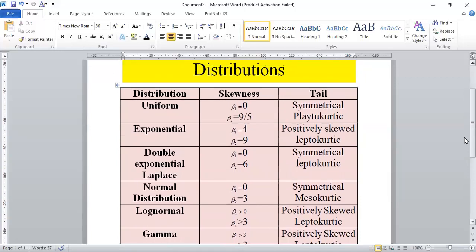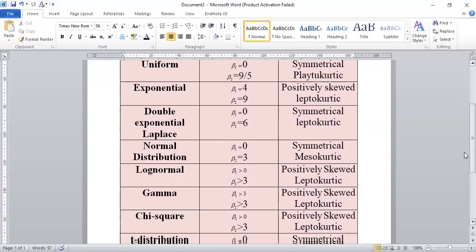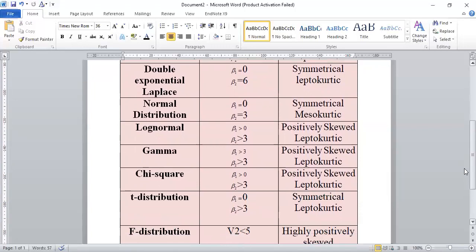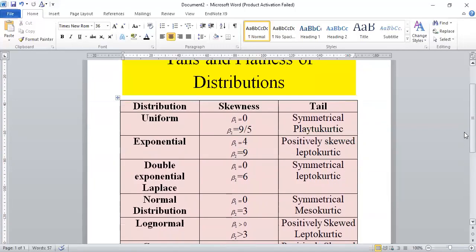Otherwise, exponential, double exponential, log normal, gamma, chi-square, and t distribution are all leptokurtic. So now there is no need to rely on repetition of the properties. With the help of the values of the skewness and the kurtosis, you are quite sure. You just memorize the values of beta 1 and beta 2, skewness and kurtosis, clear your concept about skewness and kurtosis, and then go through the properties again. I guarantee you will never forget which distribution is leptokurtic and which distribution is positively or negatively skewed.